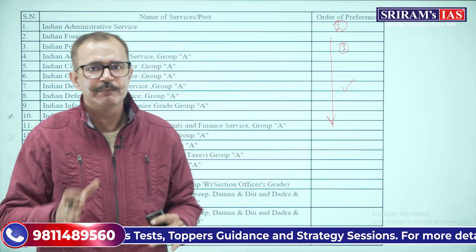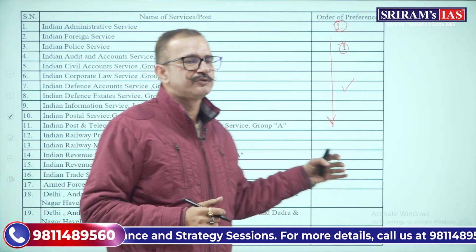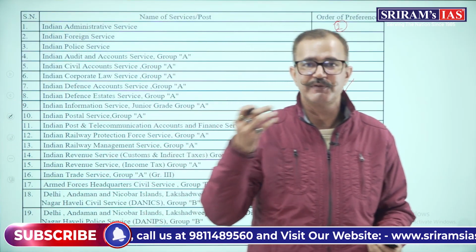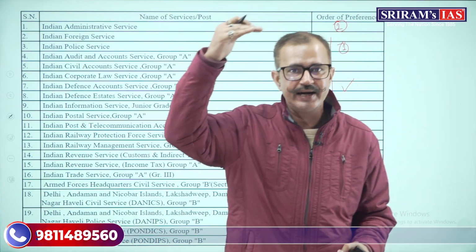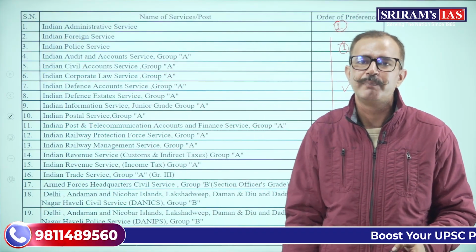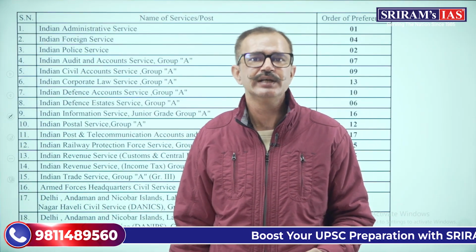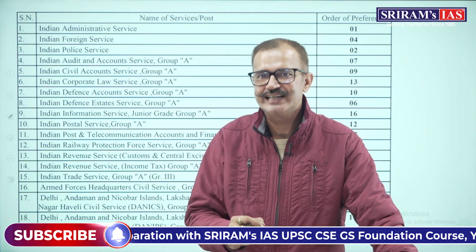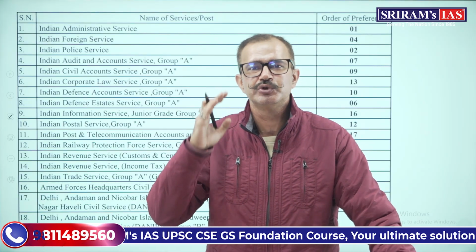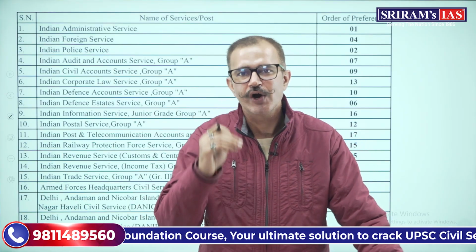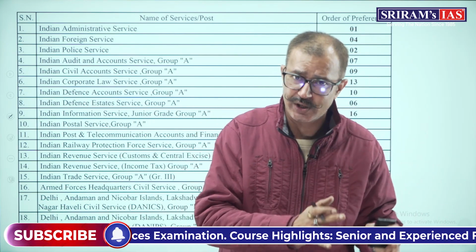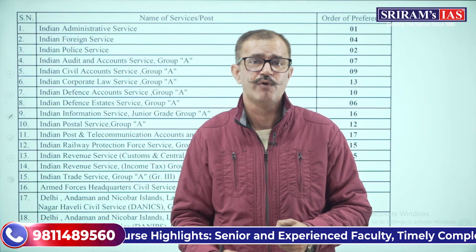But at the same time, let me tell you that fill the preferences for the Group A posts first and later on the Group B. Fill the post preference for Group A so they are higher in your order of preference, and then Group B can be the lower one in the service preferences. And again, this is your examination. You have cleared this examination, you have reached up to this level, and ultimately the choice rests upon you. This is only my suggestion. If you want to go for it, you can, and if you have another choice or preference in your mind, you can go for that as well.